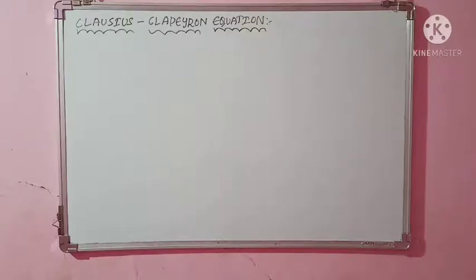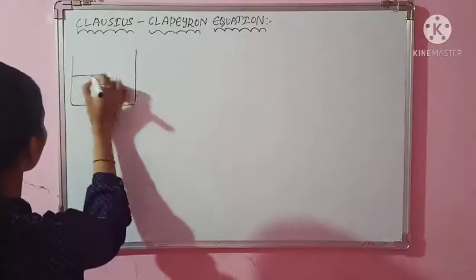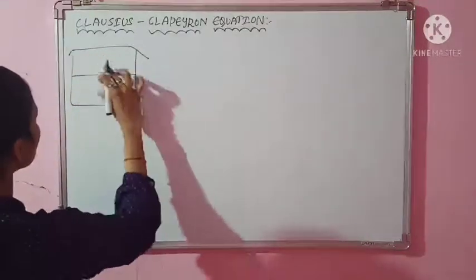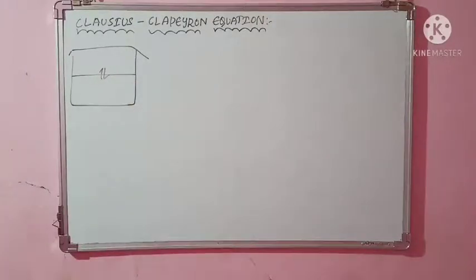First, suppose I take a system with two phases in equilibrium. Think that I have taken one system. I have two phases in equilibrium. Let me define those two phases. Those two phases should be of the same component. Those phases mean solid, liquid, or gas, like that.